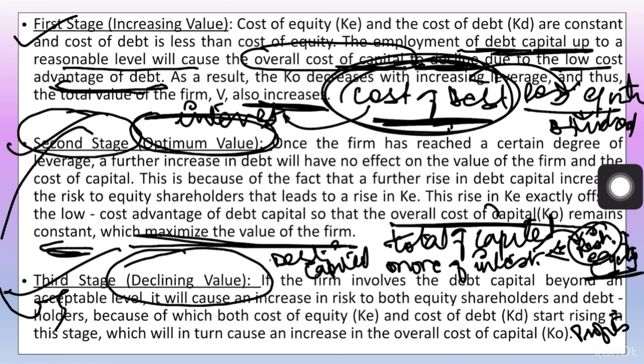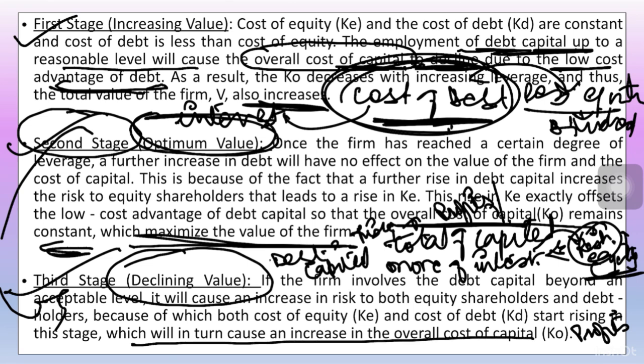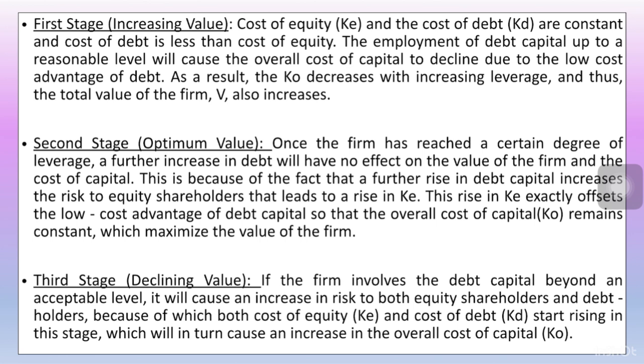With the increase in risk, there is an increase in returns as well, isn't it? So the overall cost of capital will increase if we keep on increasing the level of debt beyond the optimum value. Now let's understand this with the help of the graph.